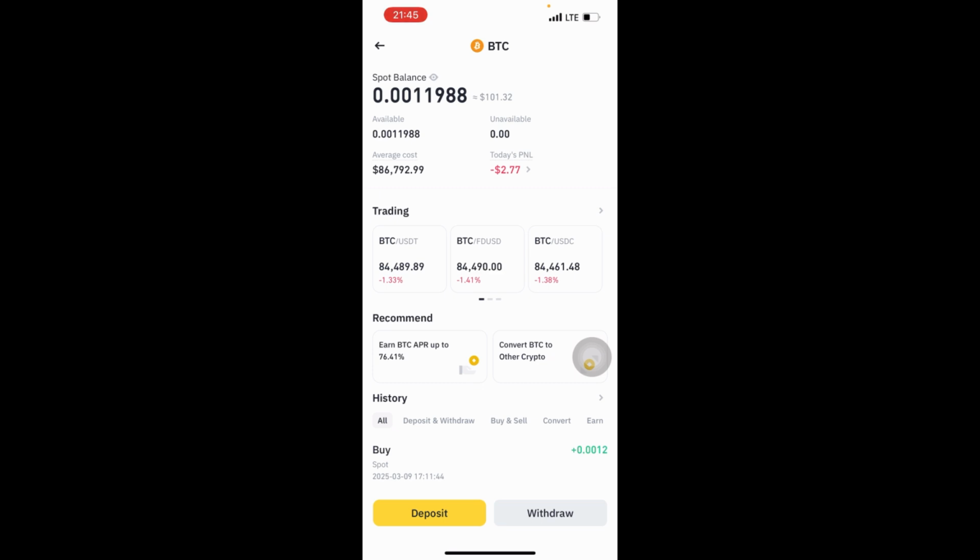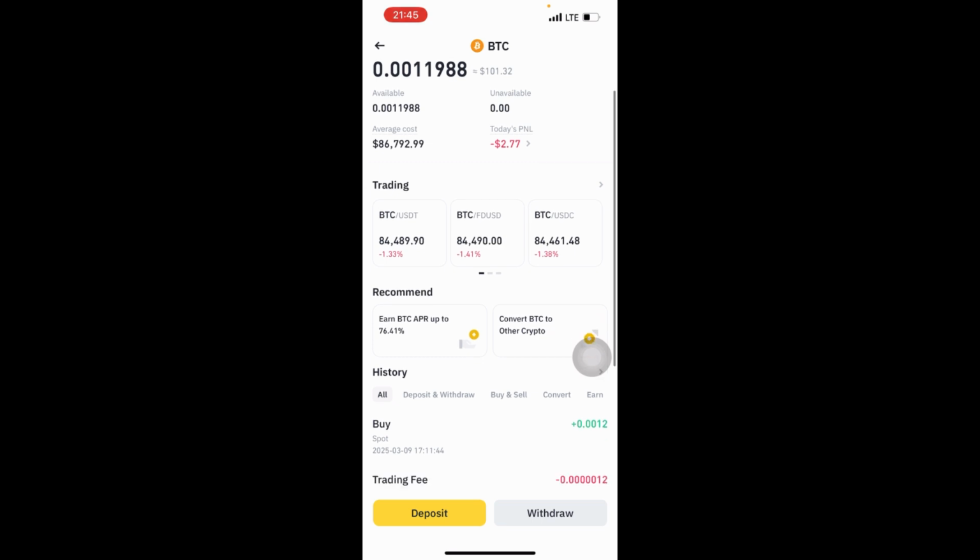So Bitcoin will deduct $2.53 if you want to transfer money from Binance to another exchange using Bitcoin. They will deduct that amount from your money, so you have to add that money to it so that you get exactly $100 in your account.